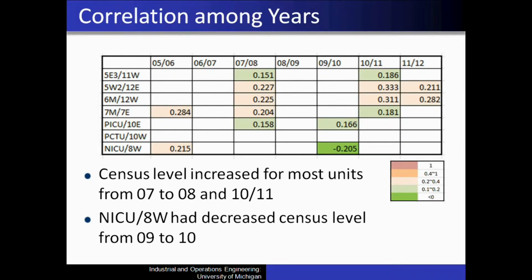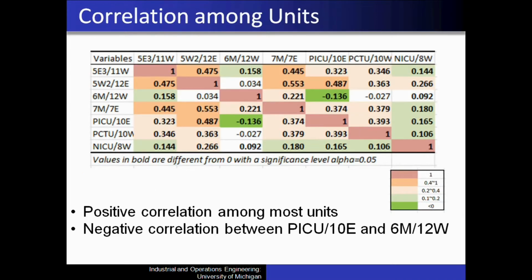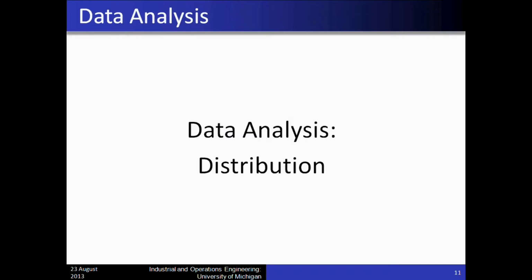Then we did the correlation test among years. We find that census level increased for most units from 2007 to 2008, and from 2010 to 2011. We find that unit NICU had a decreased census level from 2009 to 2010. Last, we did the correlation test among units. We find positive correlation among most units. However, negative correlation exists between the PICU and 6M units.